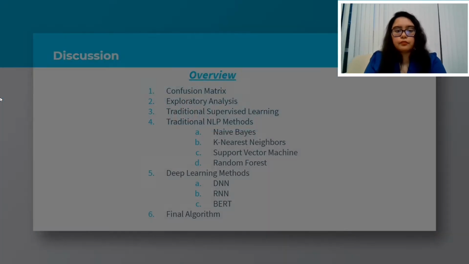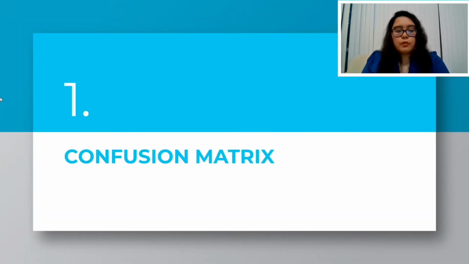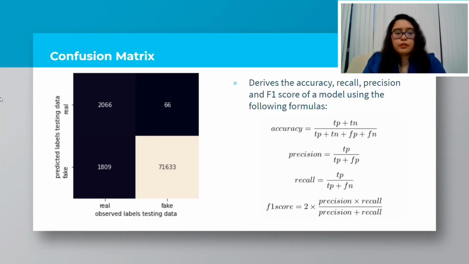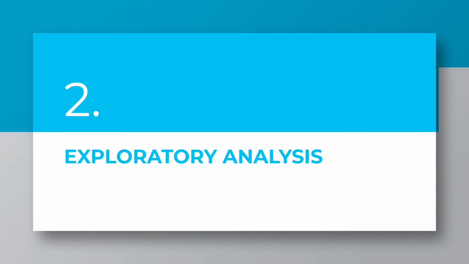Discussion. In this slide, we talk about the overview of the discussion. Confusion matrix. The accuracy, precision, and recall and F1 scores are all derived from the formulas as you see on the slide. And looking at a confusion matrix helps to conceptualize what these values mean.